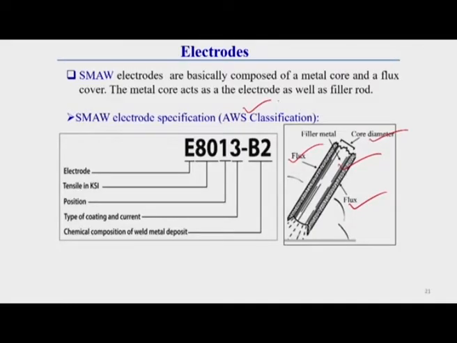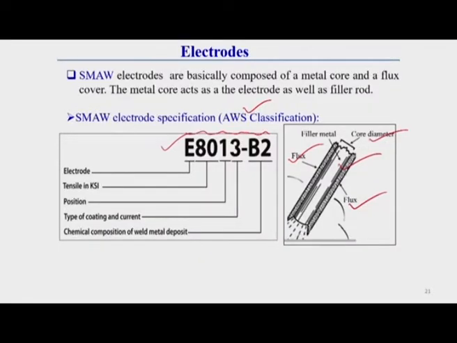I am giving a single example, using the American Welding Society classification, though there are different types of specifications. By looking at the different parts of this nomenclature, the different symbols, numbers or letters, you can get an idea about the details of the electrode type, where we should use it, and what type of flux cover it has. This is an example of an electrode specification for the SMAW process.